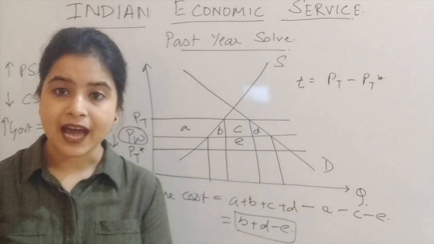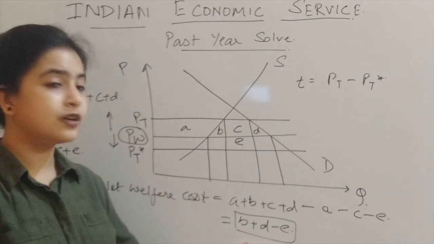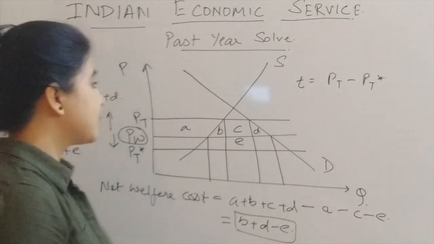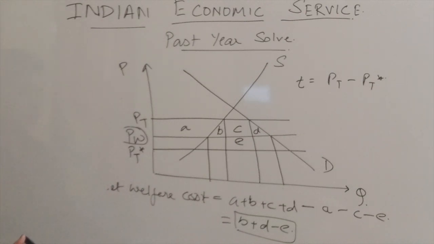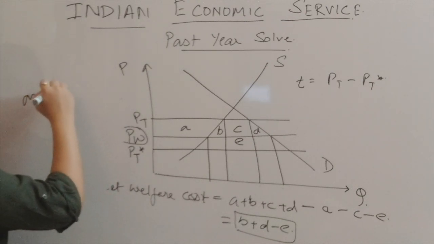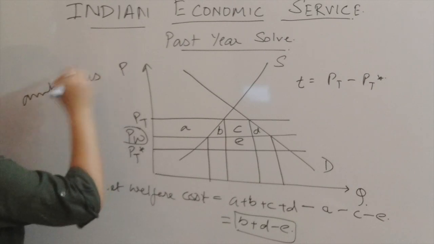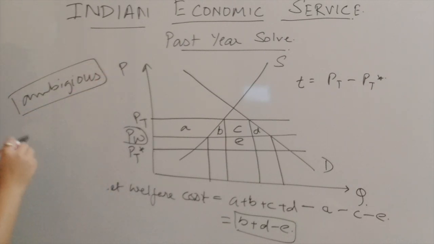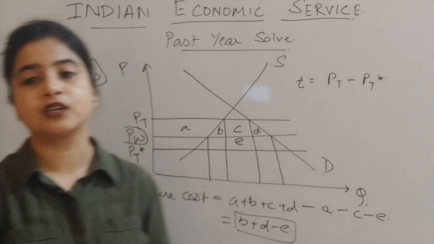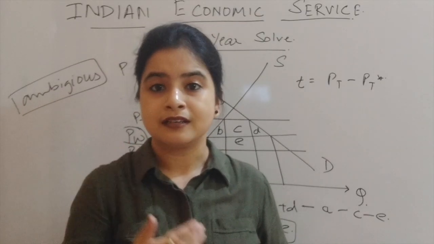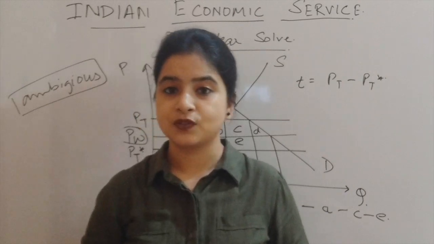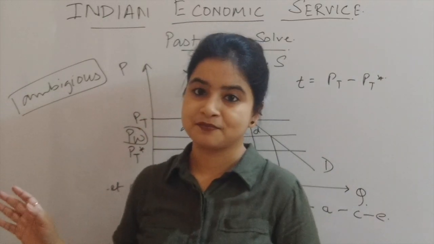On that our net welfare depends. So as a concluding remark, we can write that it is very much ambiguous to conclude whether there is an increment or a reduction in the net welfare due to the imposition of tariff.